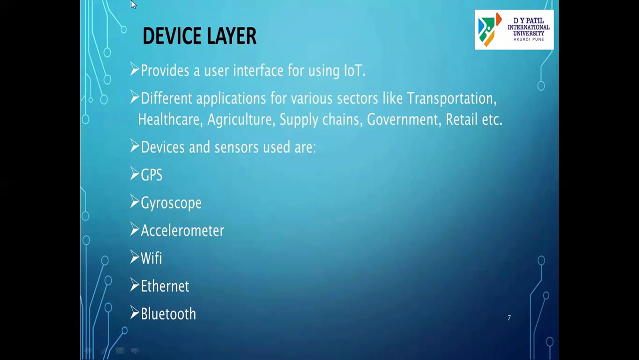Basically, it is for various sectors like transportation, healthcare, agriculture. We have different types of devices and sensors, like GPS sensor, gyroscope sensor, accelerometer, Wi-Fi, Ethernet, Bluetooth. So this provides the user interface for those using IoT systems. These sensors are just collecting that data in the device layer.